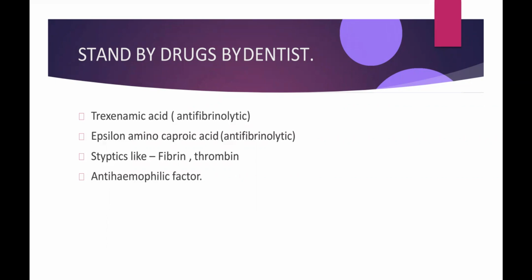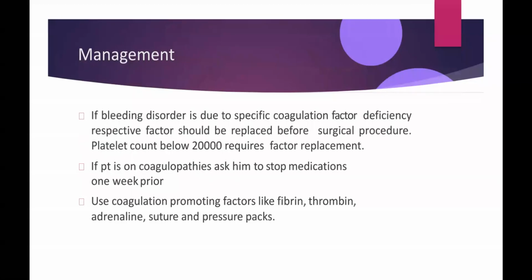Now the management of the patients with bleeding disorder. If the bleeding disorder is due to a specific coagulation factor deficiency, the respective factor must be replaced before the surgical procedure. Platelet count below 20,000 requires factor replacement. If the patient is on coagulopathies, ask him to stop medication 1 week prior. Use coagulation promoting factors like fibrin, thrombin, adrenaline, sutures, and pressure packs.